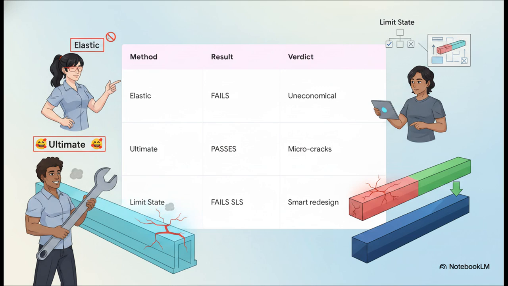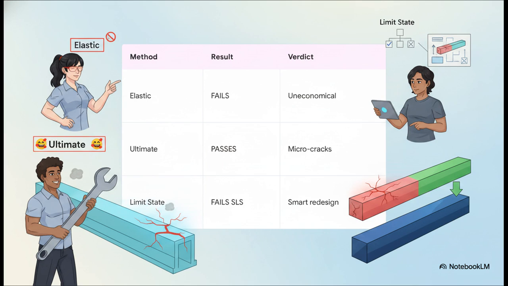Watch this method work its magic when we look at a 120 kilonewton meter service load. First, the elastic method checks the top fiber stress and sees it hits 17.5 newtons per square millimeter. Because the strict allowable limit is 16.5, the elastic method rejects what is actually a perfectly decent beam, forcing an uneconomical redesign. Next, the ultimate method looks at the exact same beam, multiplies the load by 1.5 to get 180 kilonewton meters, and compares it to the ultimate capacity of 250. It wildly cheers passes, totally ignoring the fact that the 17.5 surface stress will absolutely cause microcracks over time.